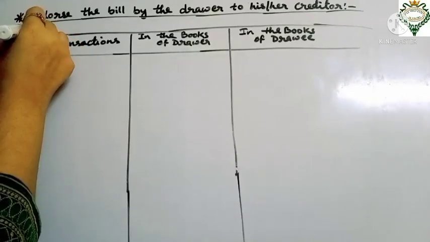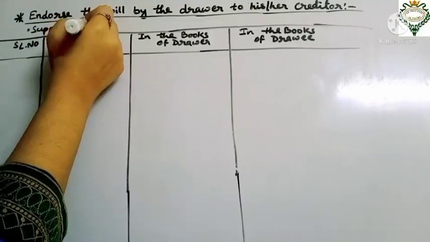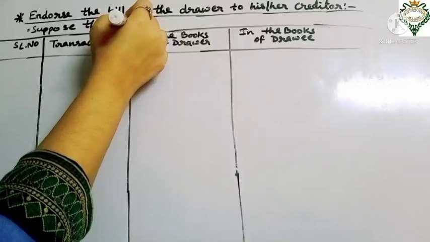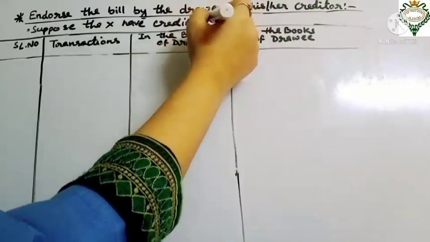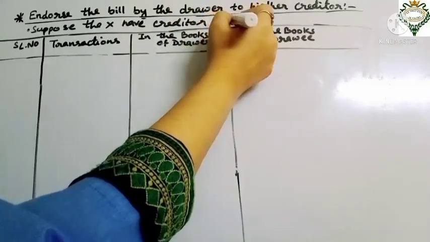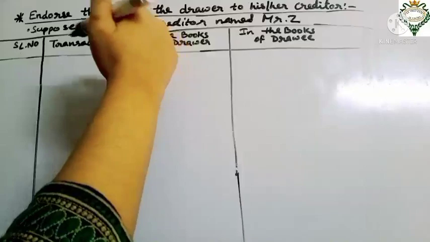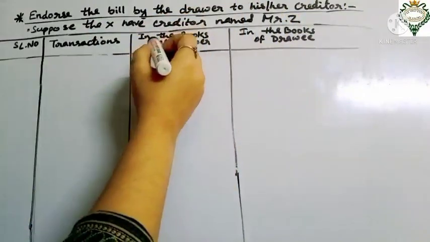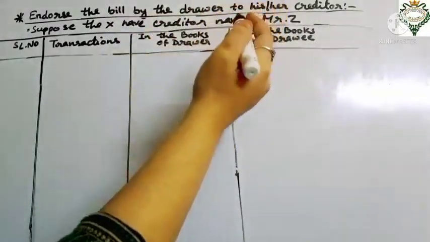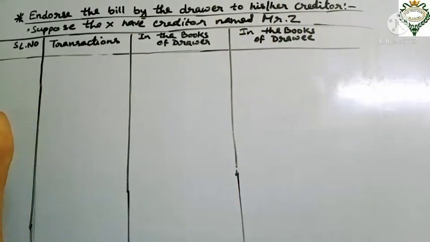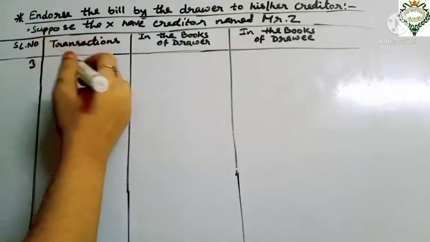Suppose X is the drawer, and X has a creditor whose name is Mr. Z. When the drawer endorses the bill to his creditor, we write in the books of the drawer, X. We will start from the third transaction, because the first two entries will be the same as earlier.